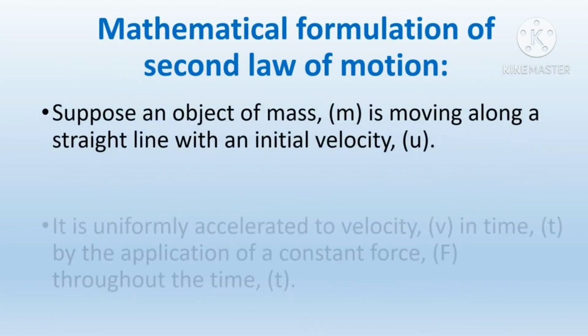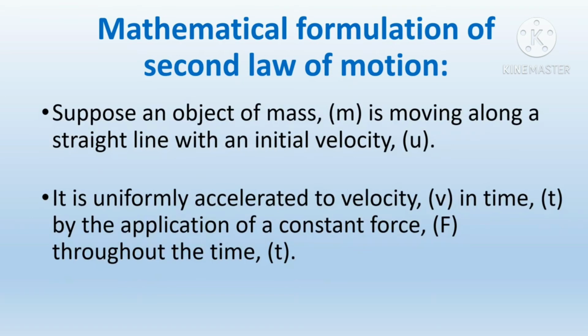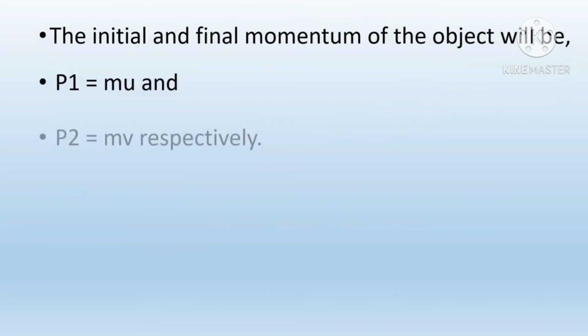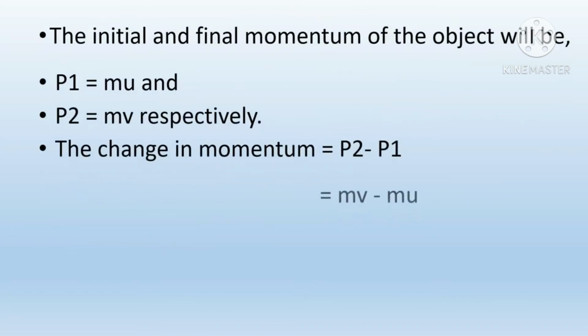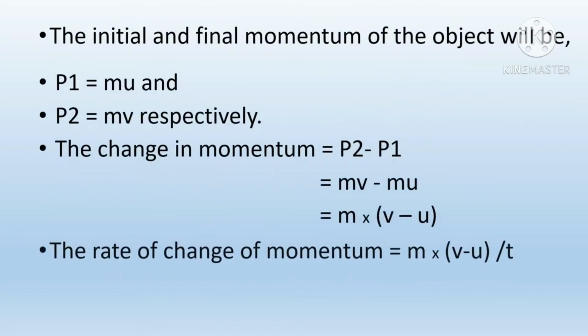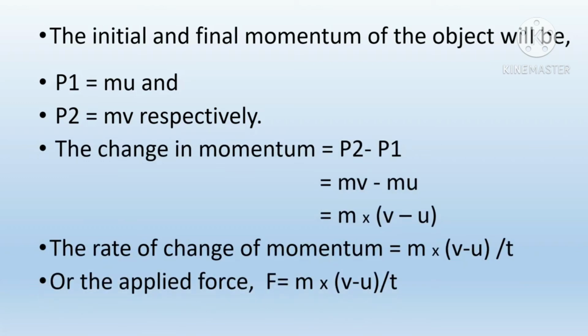Mathematical formulation of second law of motion. Suppose an object of mass m is moving along a straight line with an initial velocity u. It is uniformly accelerated to velocity v in time t by the application of a constant force F throughout the time t. The initial and final momentum of the object will be P1 equal to mu and P2 equal to mv respectively.